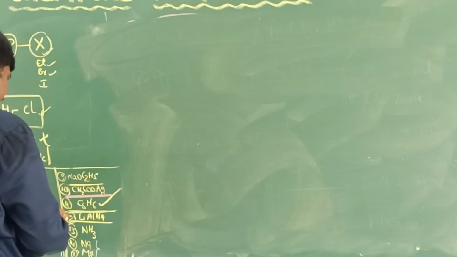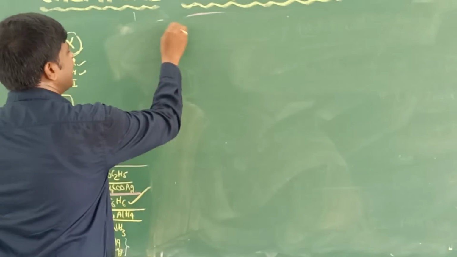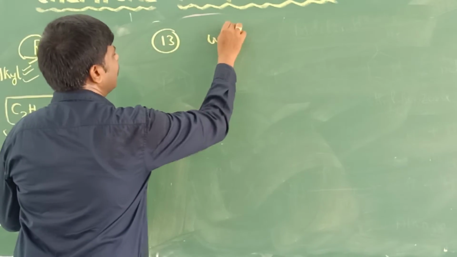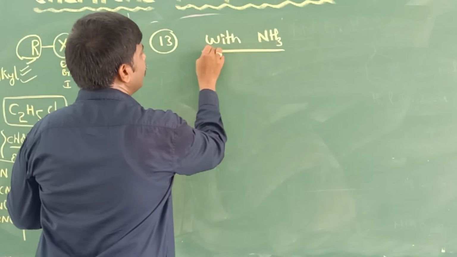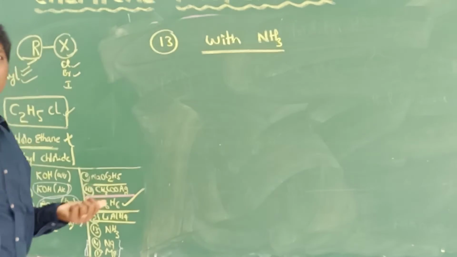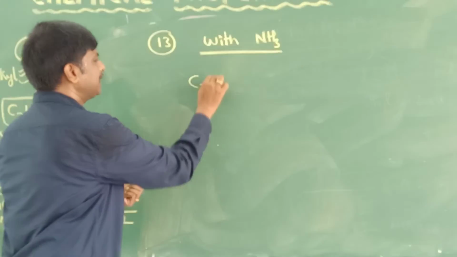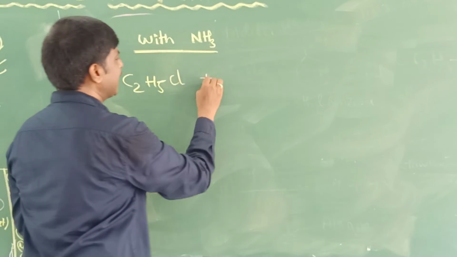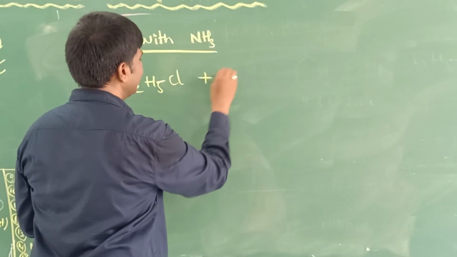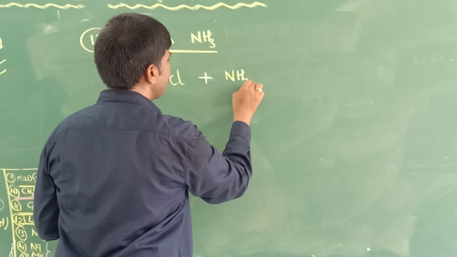12th reaction. 13th reaction, with ammonia. How will ammonia react with haloalkane? I take C2H5Cl as an example of a haloalkane. It is NH3, ammonia.